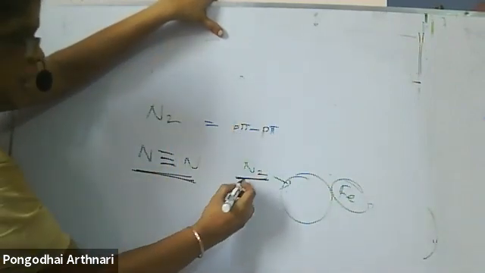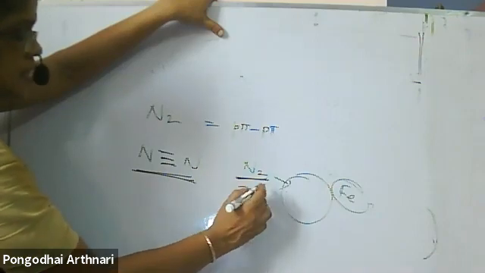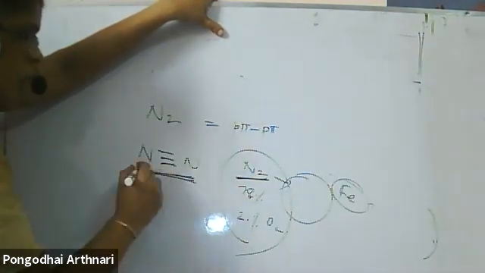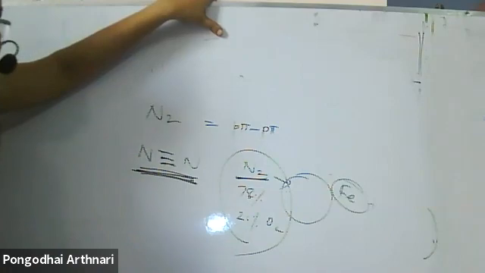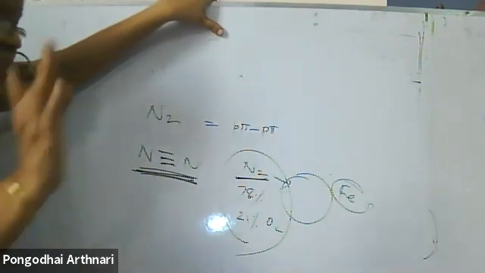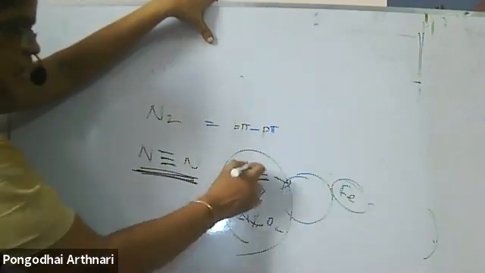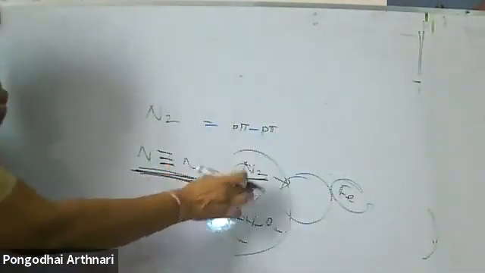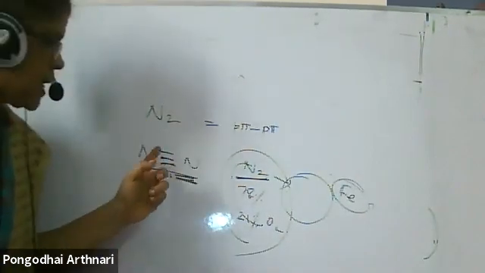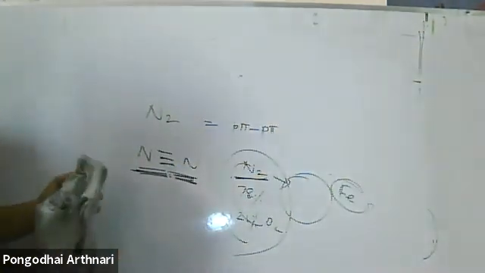A very good example: air contains 78% nitrogen and 21% oxygen, but still they do not react. Why? Because of the high bond dissociation enthalpy of nitrogen. They react only during a thunderstorm. A thunderstorm produces a large amount of energy, and that energy breaks the bond. During thunderstorms only, these two react. Otherwise there is no reaction between nitrogen and oxygen because of inertness. Why is it inert? Because it forms a triple bond. Because of high bond dissociation enthalpy, nitrogen is said to be inert.